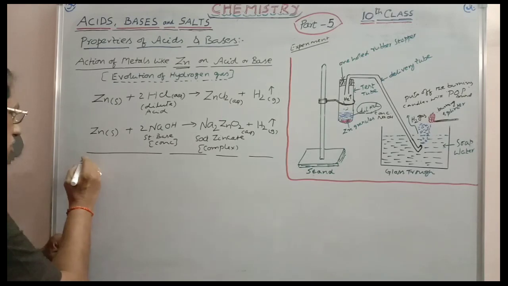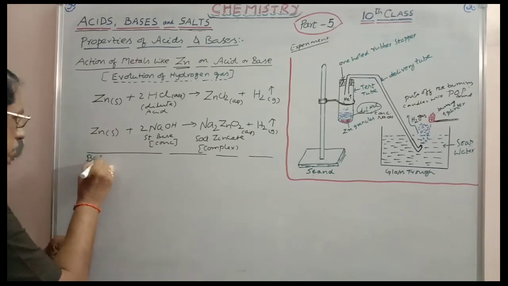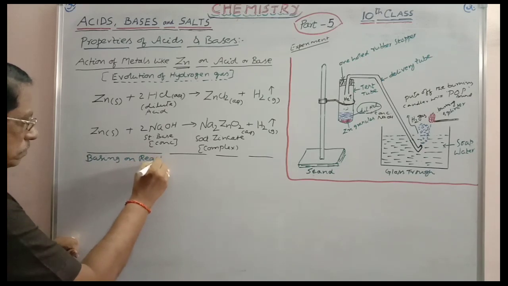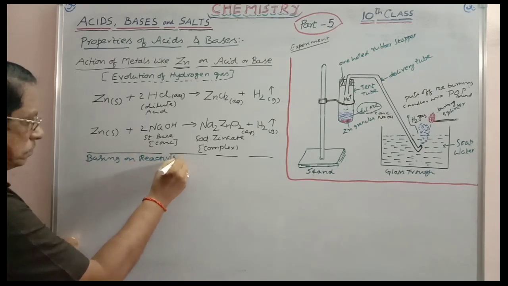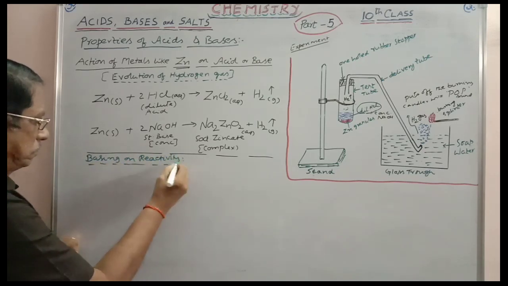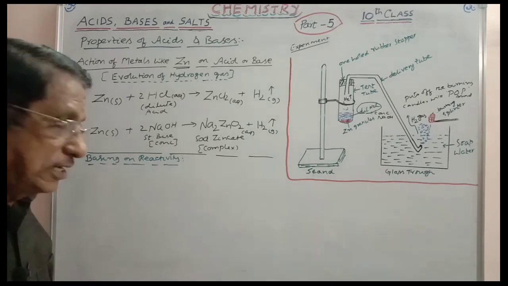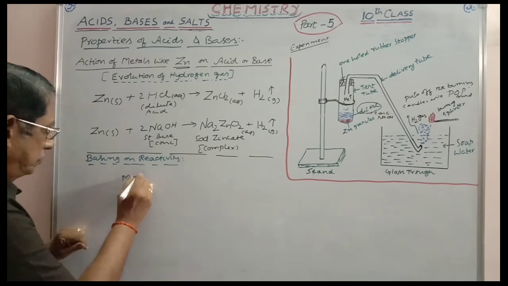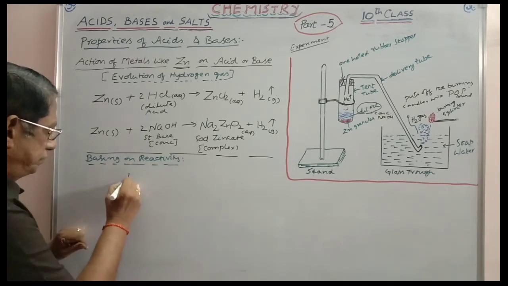Basing on reactivity, metals can be divided into three types. One is most reactive, highly reactive.